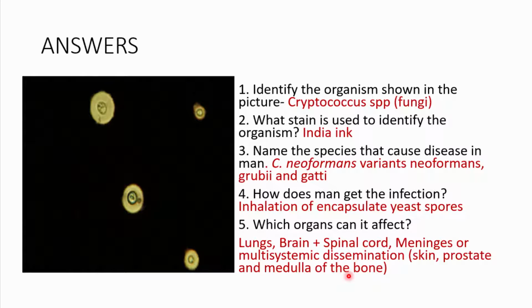Another additional segment that they could ask you for this, especially if you are a final year student, is the treatment of cryptococcal meningitis. So remember that the drugs that we use to treat cryptococcal meningitis in our setting is a combination of amphotericin B with fluconazole. Now, the treatment is usually done in 3 phases. So there's what is known as the induction phase, which usually lasts about 2 weeks, so about 14 days.